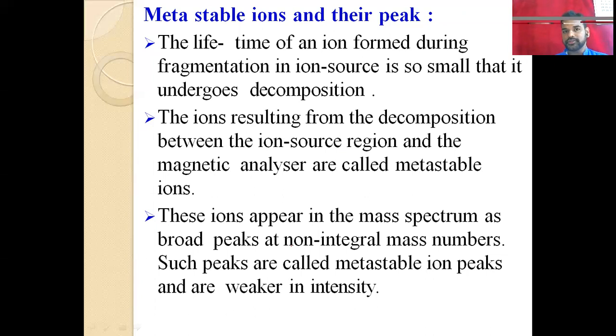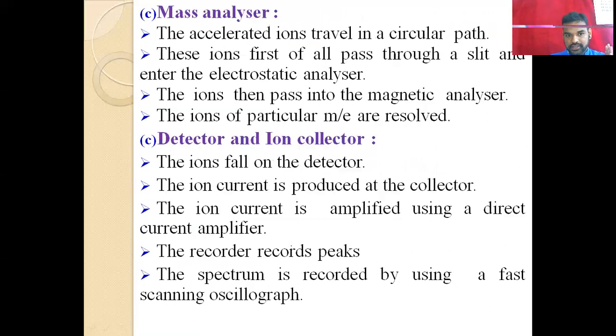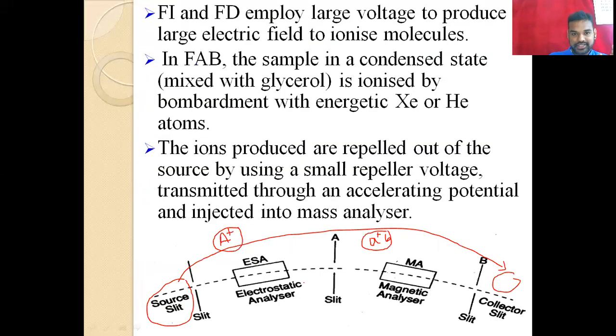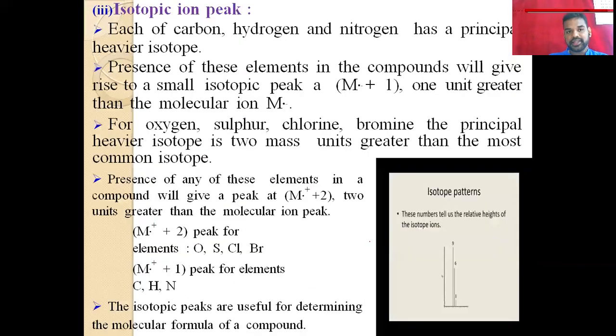But here the decomposition takes place and goes on while moving, and one compound is decomposed into an A plus ion, and while coming to the magnetic analyzer it gives a different compound, A plus B. I gave the names just as an example. This is what we call the metastable ion state.